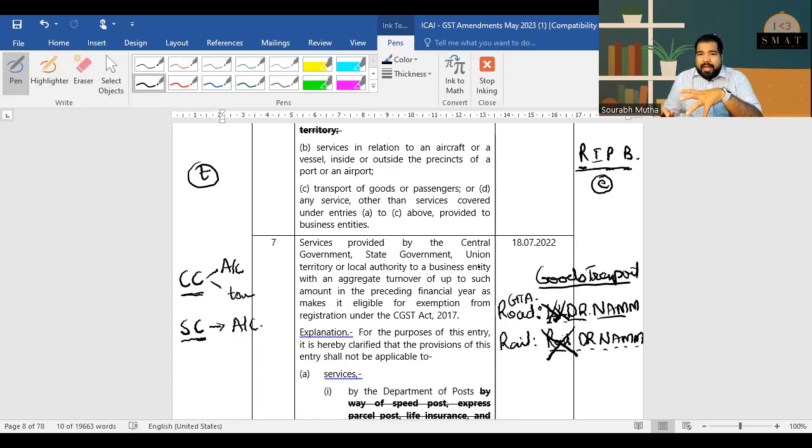Also earlier, if you had an agricultural warehouse, for example, a warehouse where agricultural produce is stored, the fumigation, which basically means preventing it from pests and rodents, the fumigation service was not subject to GST. Now that also welcomes GST.